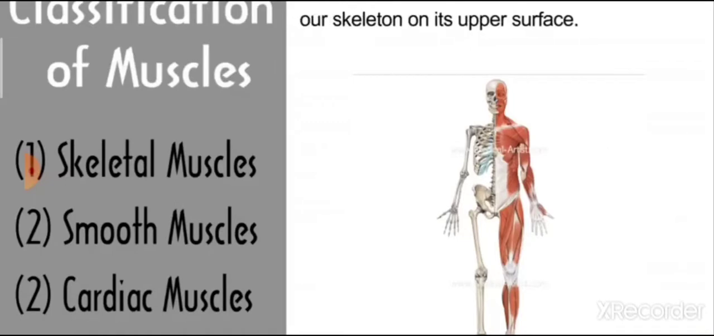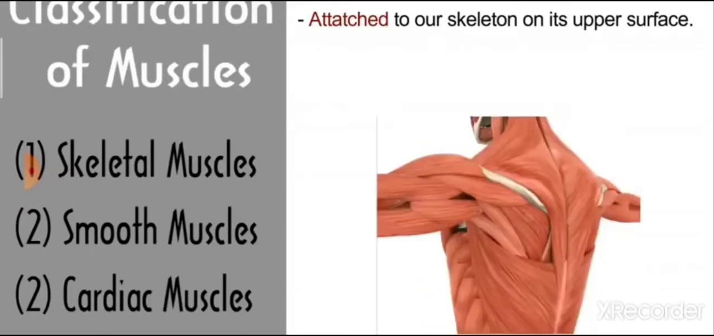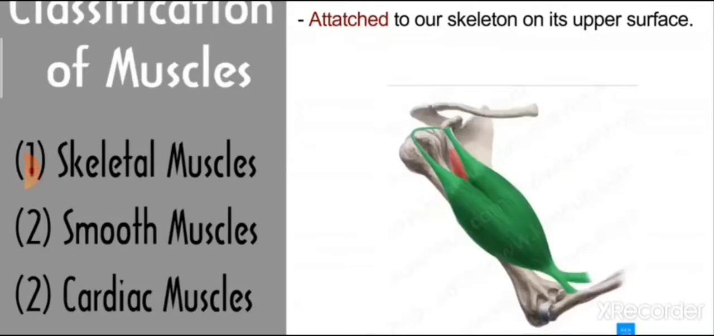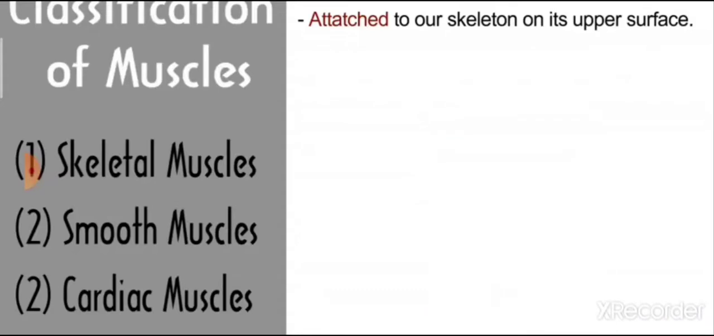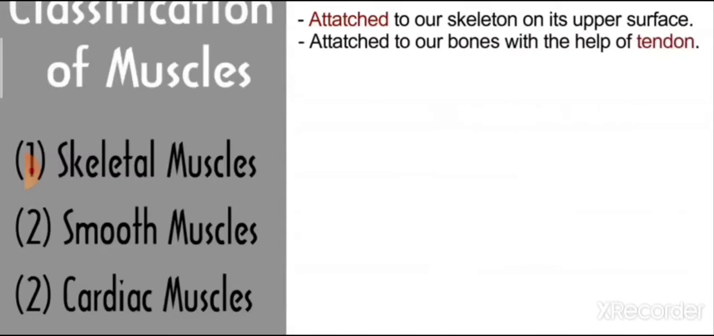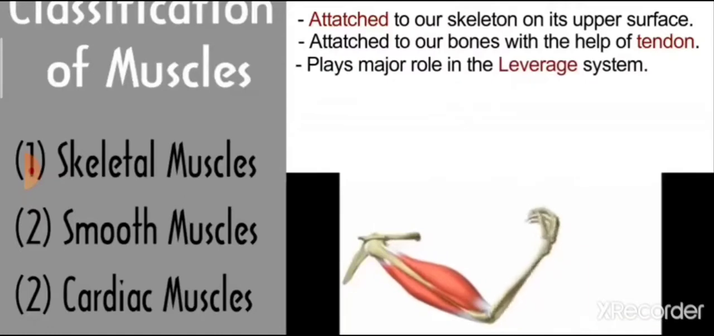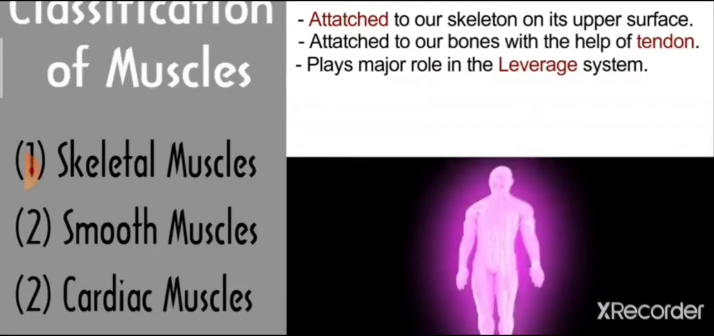It is attached to a skeleton on its upper surface. For example, chest muscle, back muscle, bicep, tricep, legs, hand and abdominal muscle. These are examples of skeletal muscle. It is attached to a bone with the help of tendons. Tendons are a type of connective tissue which is attached to our bones. It plays a major role in the leverage system. Skeletal muscles are joined to the bones to form a lever system, and due to this our body is able to do movements, for example walking, sitting, standing, etc.